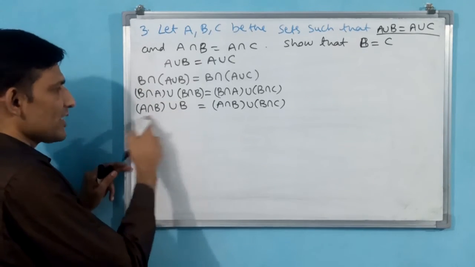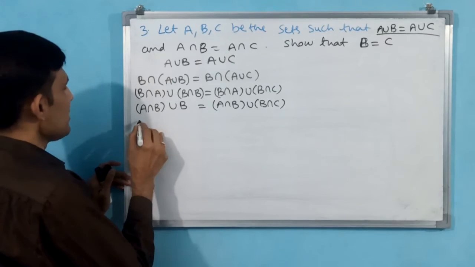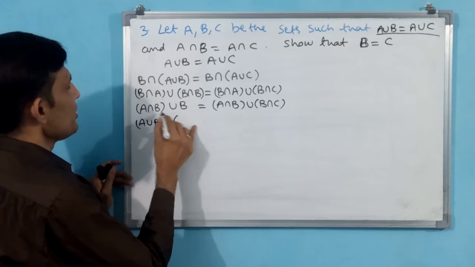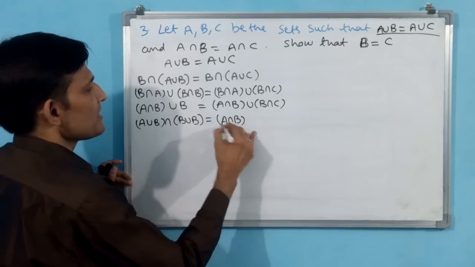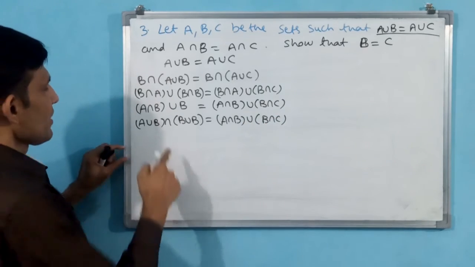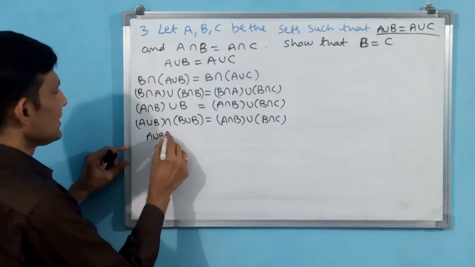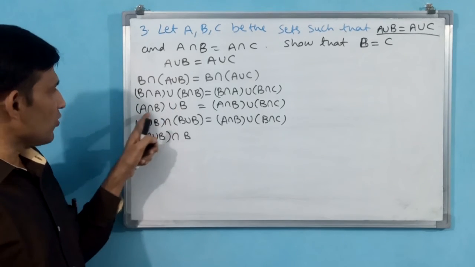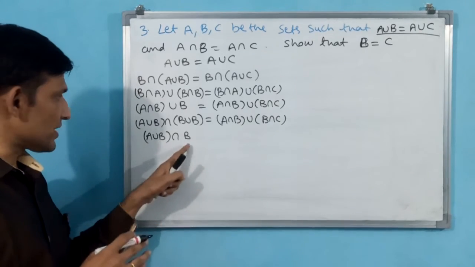Now you see, again the distribution law you have to apply. A union (B intersection B) union B intersection C. This is the same; I want to keep this like this only. Now you see, B union B or B intersection B, both, B only will come. A union B, intersection B. See, why have I not closed here only? Because here intersection is there.